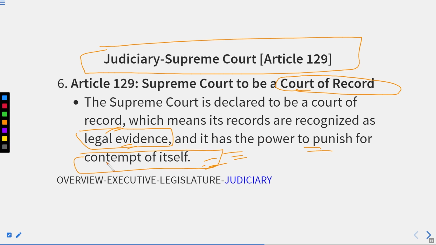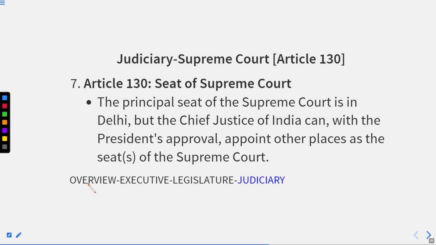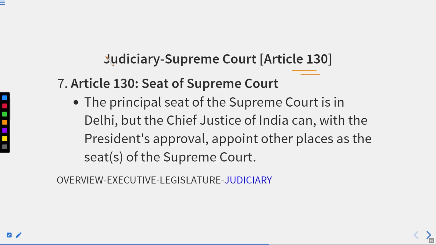Alright, so remember this. All the proceedings are listed in the court properly. If an order has been granted and it's not obeyed or fulfilled by someone, then the court could use that record as legal evidence against that person, and on the basis of this recorded order, the court could punish the person for contempt of court. Got it? Thereafter, we have Article 130.